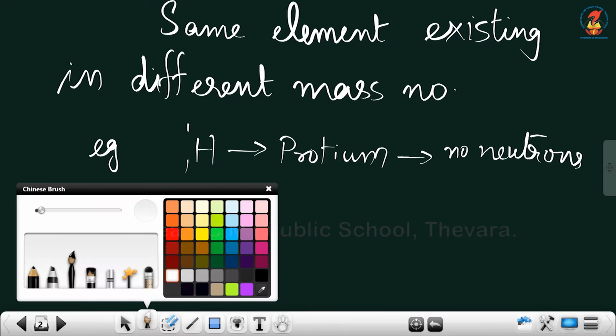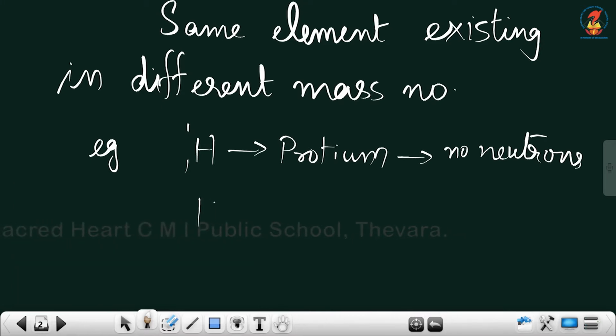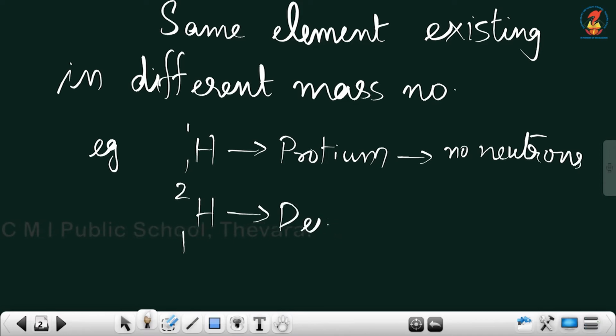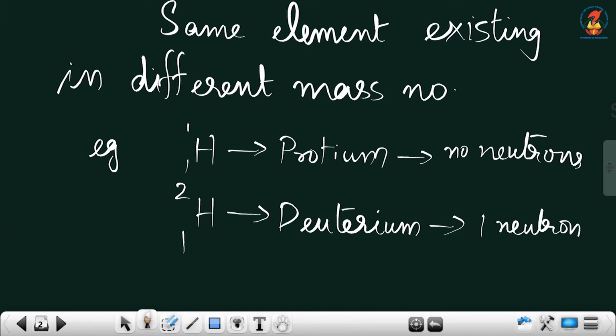The second isotope of hydrogen is deuterium, that is 1H2. It has mass number 2, that means one proton and one neutron, so the total is 2. The atomic number is the same, but the mass number is 2.